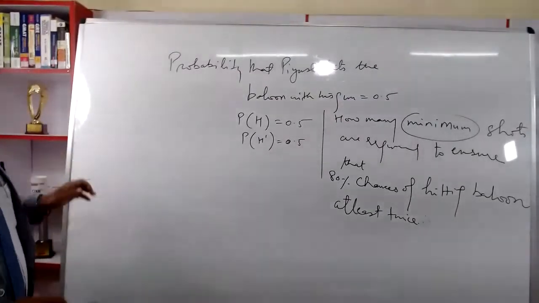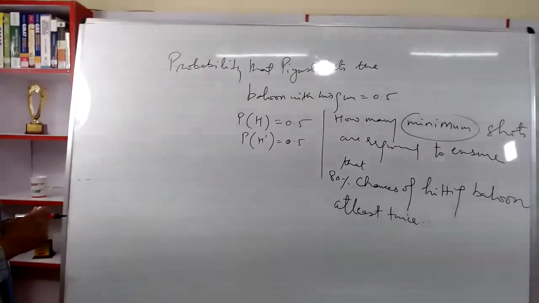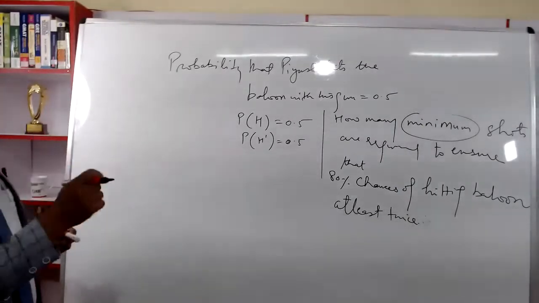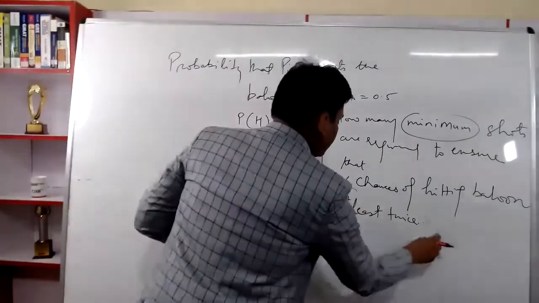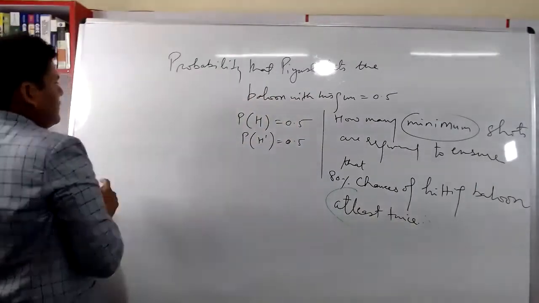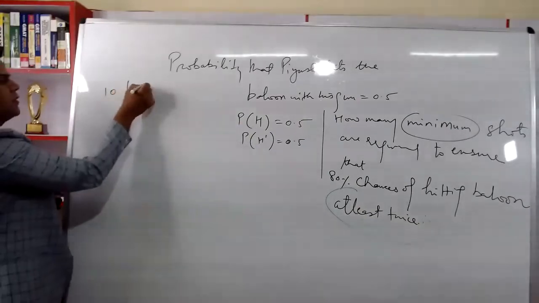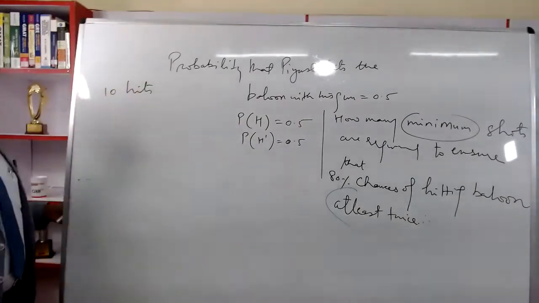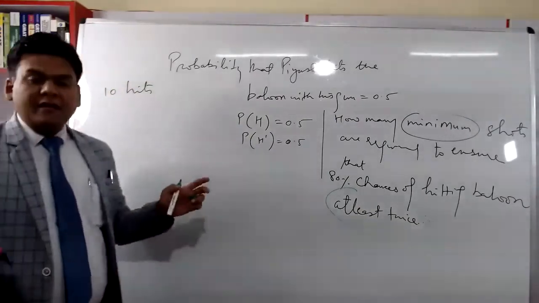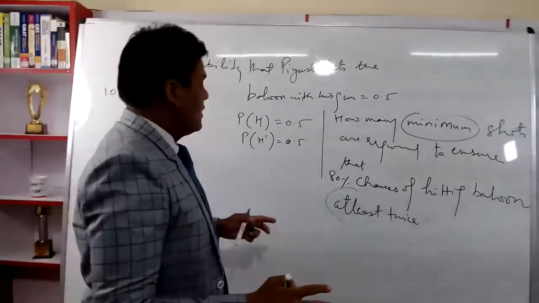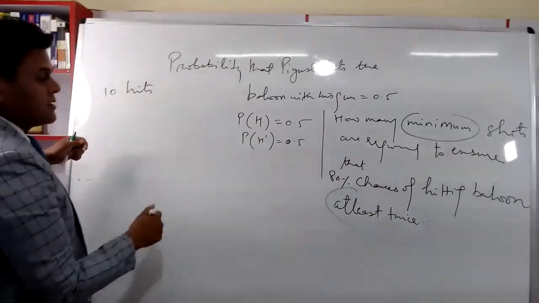All right. Now the question says we need to ensure 80% chances of hitting the balloon at least twice. So what happens if there are 10 hits? Piyush is hitting the balloon 10 times. Hitting the balloon at least twice.